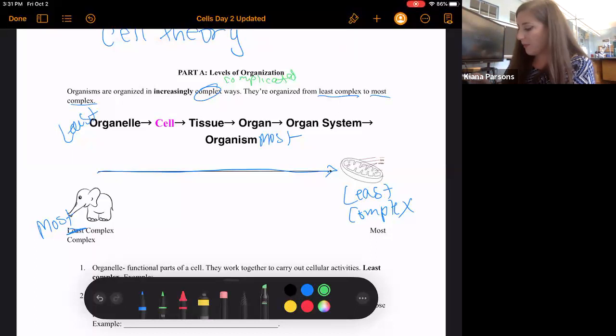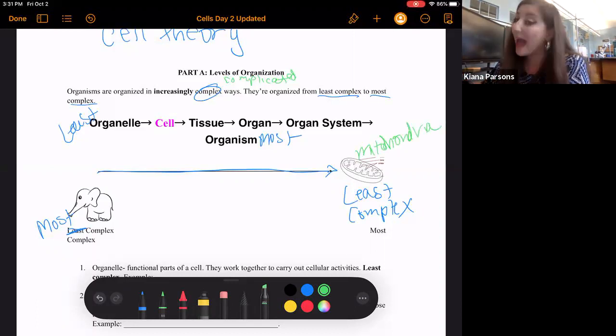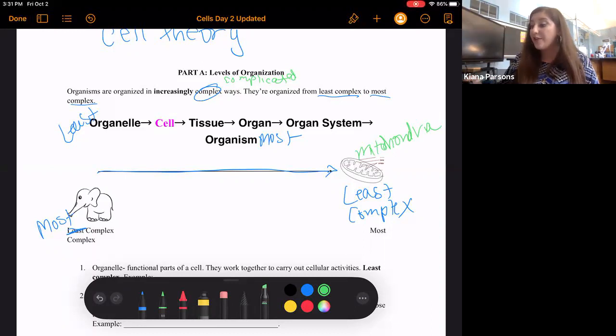And when we're talking about organelles, an example could be the mitochondria, like we see here, right? So the mitochondria is an organelle in the cell that is the powerhouse of the cell, as you may recall from day 1. The cell itself is our main focus of this component as we talk about cells.